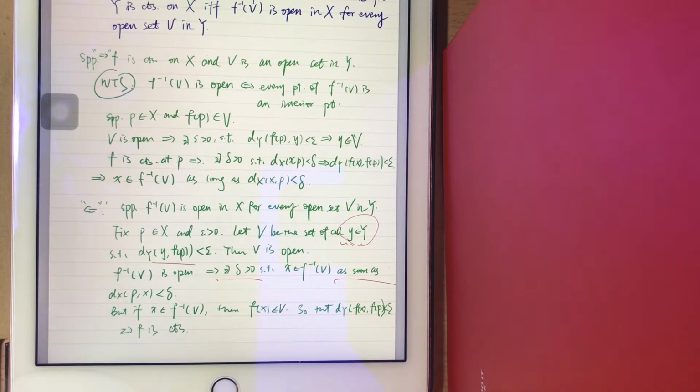Let's take 1 or 2 minutes to rethink the problem, rethink how we organize the proof.